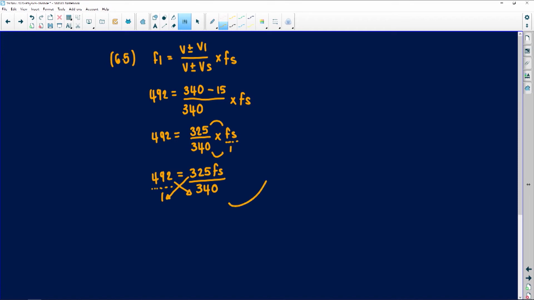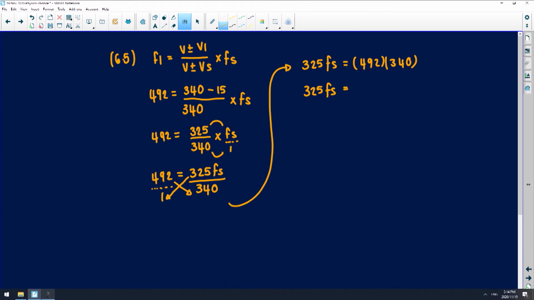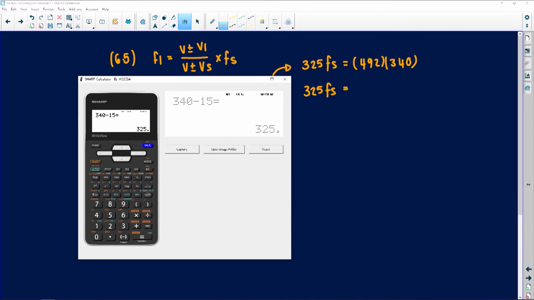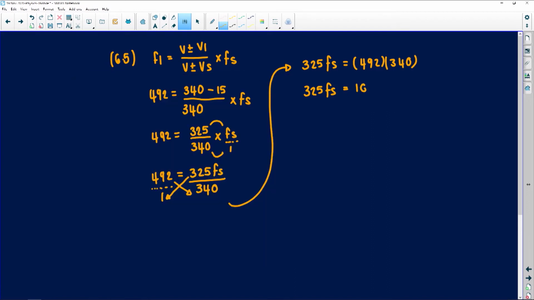Can I please just work here so that everyone can see? So 325 f_s times 1 will remain 325 f_s is equal to, I'm going to multiply, let me just write it down, 492 and 340. You know, 325 f_s. I would always say rather do it the long way around than trying to do shortcuts. I'm going to multiply these two, so 492 multiplied by 340. I get 167 280. I need to get f_s alone.